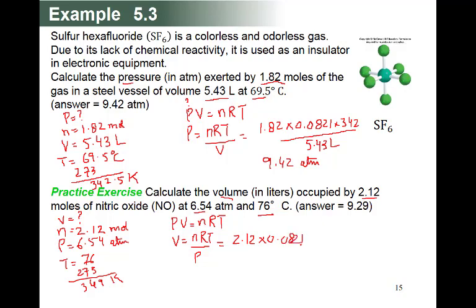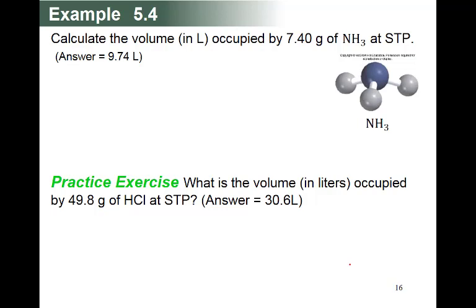0.0821 and the temperature is 349, divided by the pressure. So pressure is 6.54. So it will be equal to 9.29. So you have to round it. Rounding is important. 9.29, and because it is volume, the unit will be liter. So this is the practice exercise. We go to the next question.